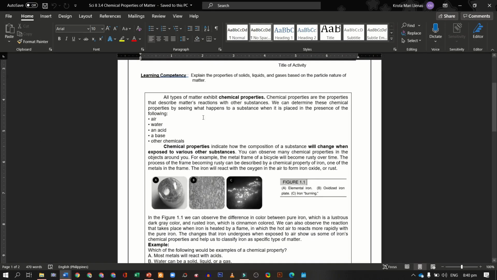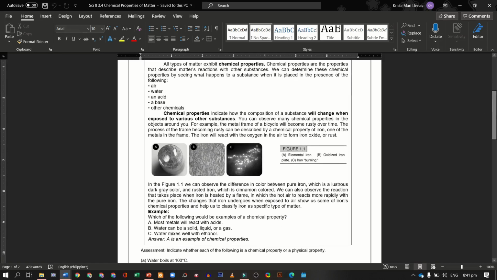We can determine these chemical properties by seeing what happens to a substance when it displays the presence of the following: air, water, an acid, a base, and other chemicals. Chemical properties indicate how the composition of a substance will change when exposed to various other substances. So, when it changes, that is considered as a chemical property.